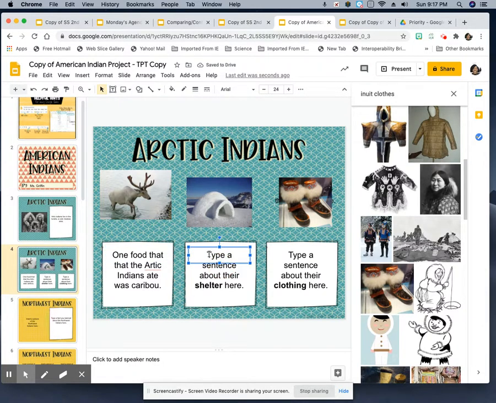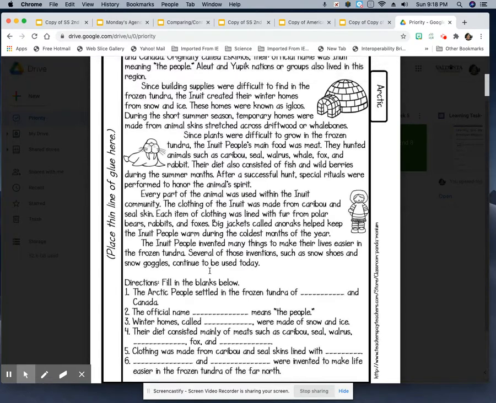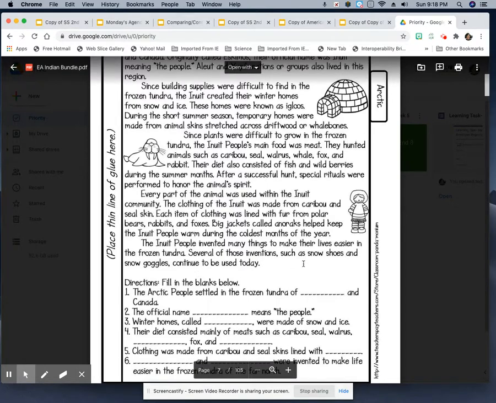Now the shelter. Arctic Indians lived in snow houses called igloos. Period. And then here, those are called snowshoes. I can say Arctic Indians made snowshoes.